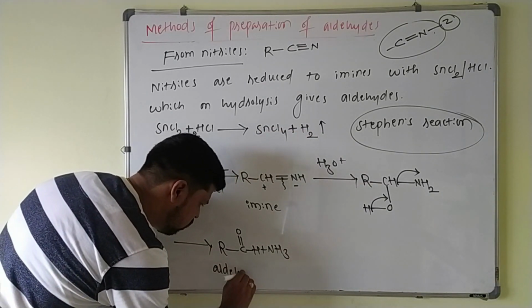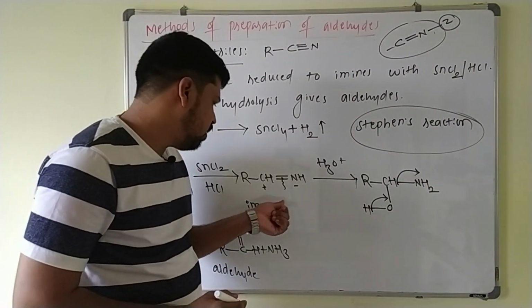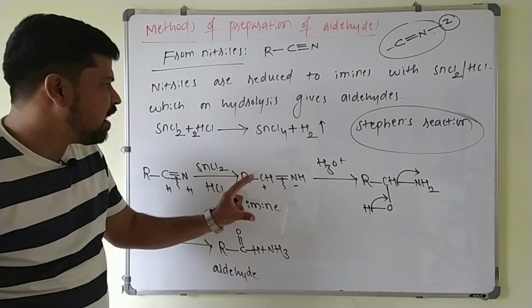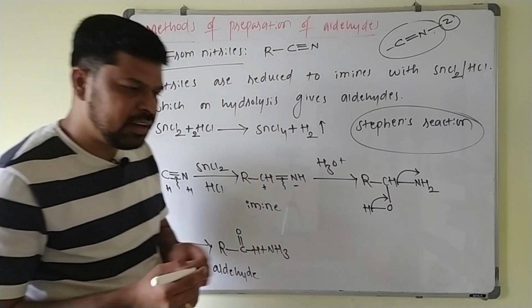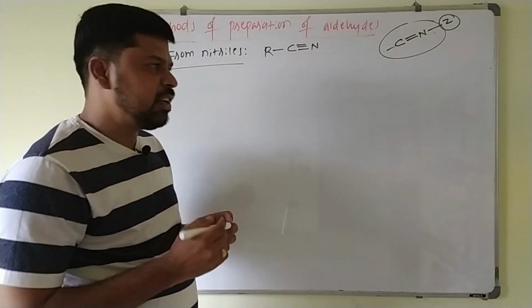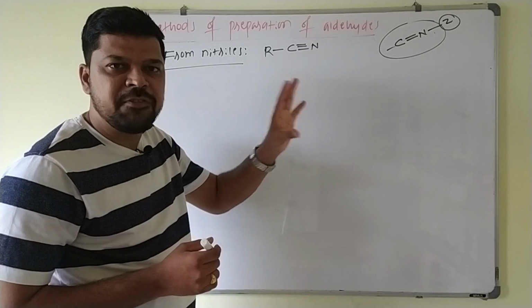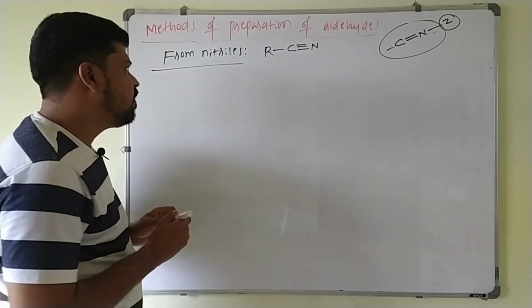So this is how these nitriles are reduced to the imines, and these imines on hydrolysis give the aldehydes, and this reaction is called Stephen's reaction. We will write another example here. Already we know that reduction of nitriles using stannous chloride in presence of HCl is Stephen's reaction.